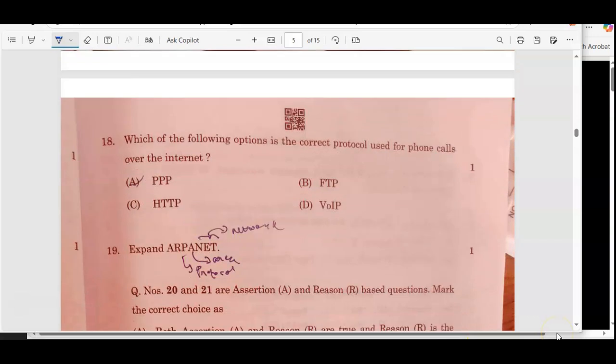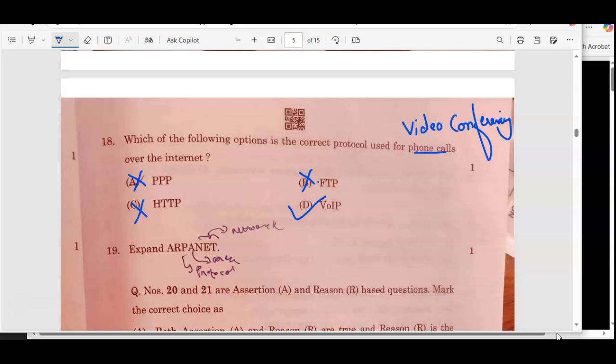Now moving to the next one, which of the following options is the correct protocol used for phone calls over the internet? Phone calls is like video and audio, video conferencing, and I think we all know about it. It's voice over internet protocol. FTP is for file transfer protocol. HTTP is for hypertext transfer protocol. Point to point protocol. So the correct answer is VoIP, voice over internet protocol.